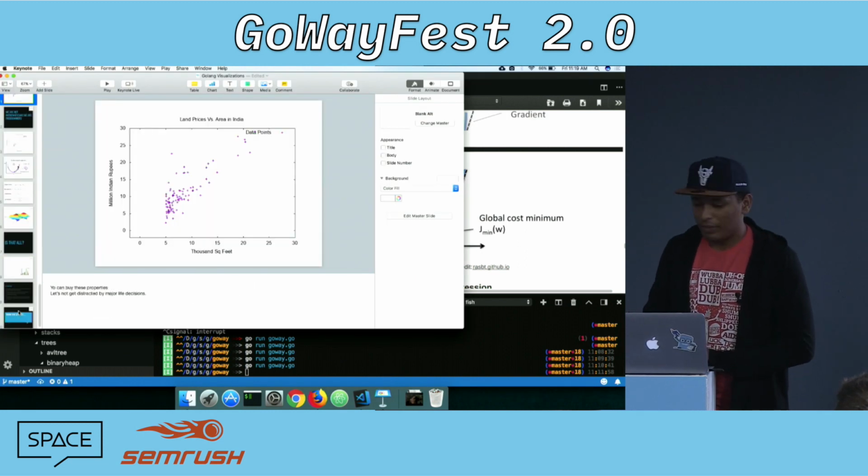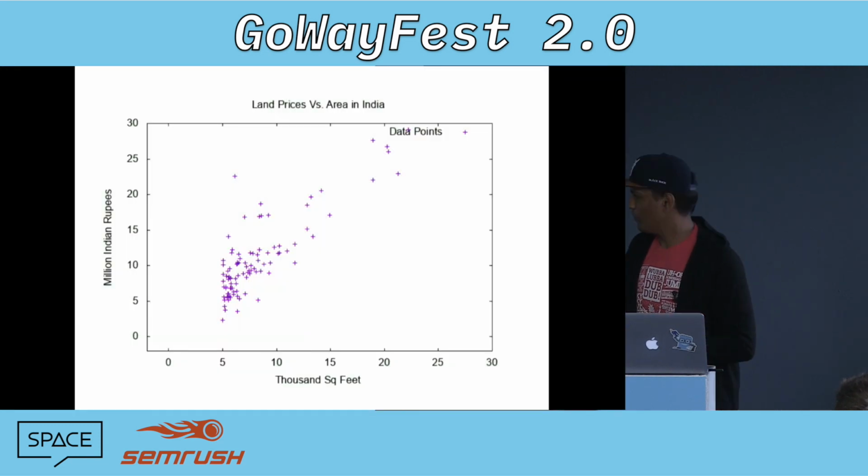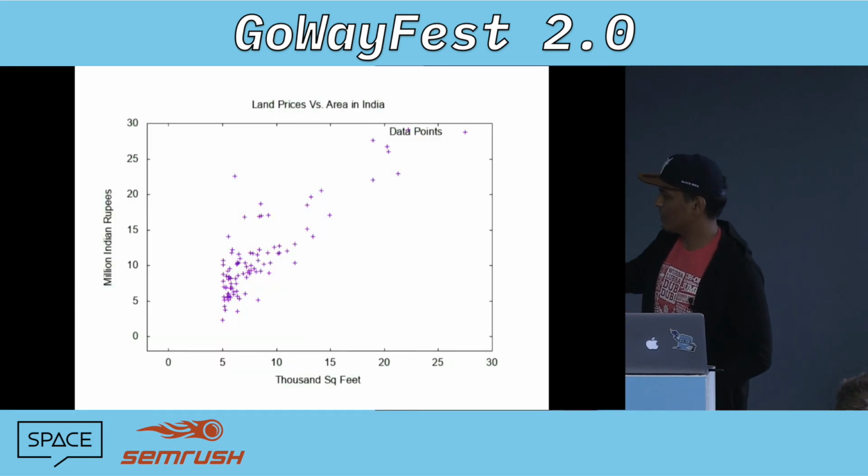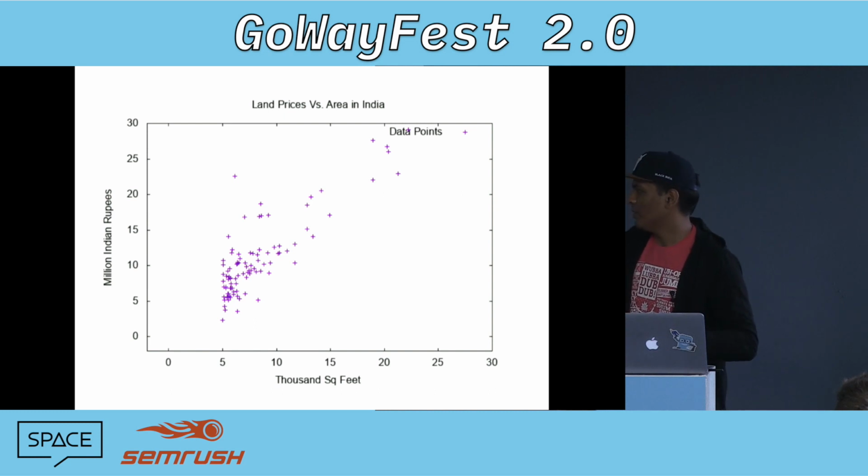In India, we have this thing called land prices and area. We have this data about my city, which is basically the area in thousands of square feet, and the price of that place in million Indian rupees. You want to be able to make a model that helps you predict, given the area of the place in 1,000 square feet, the price of that place in million Indian rupees.